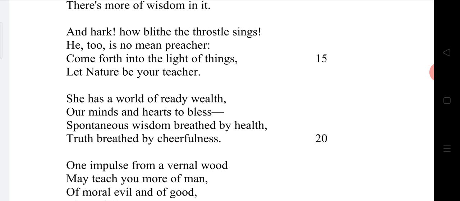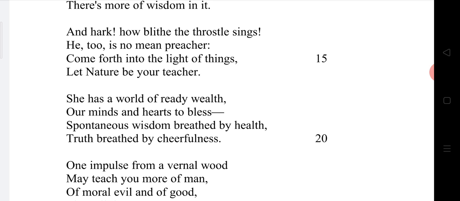In the latter line, he says, come and hear the woodland linnet, how sweet his music. Now, William Wordsworth is asking his friend to come and listen to the sweet music of the woodland linnet bird. What is the linnet? Linnet is a bird which resides usually in the forest area.